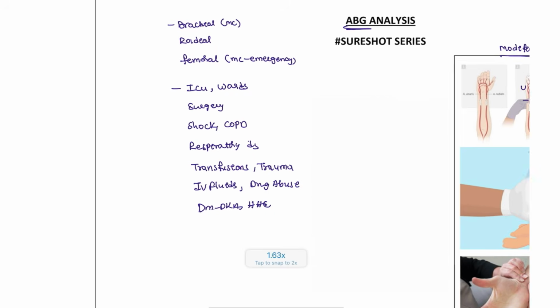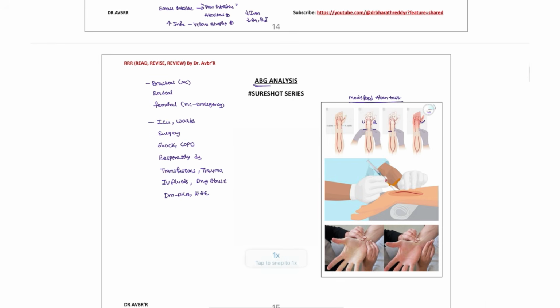All these conditions are indications for the ABG analysis. That is the first point.